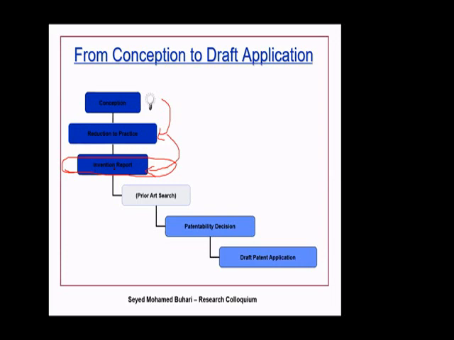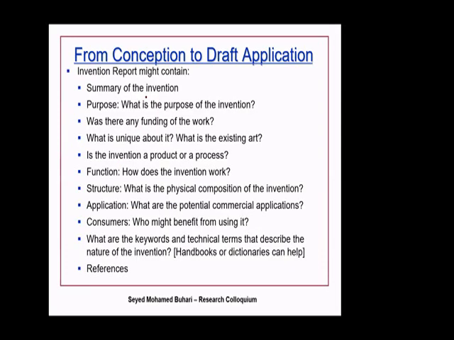So what is an invention report? What are the contents of the invention report? In the invention report, you talk about what your invention is, what the purpose of your invention is. Is it unique? What about what is existing already? Existing art means state of the art. Is your invention a product or a process?